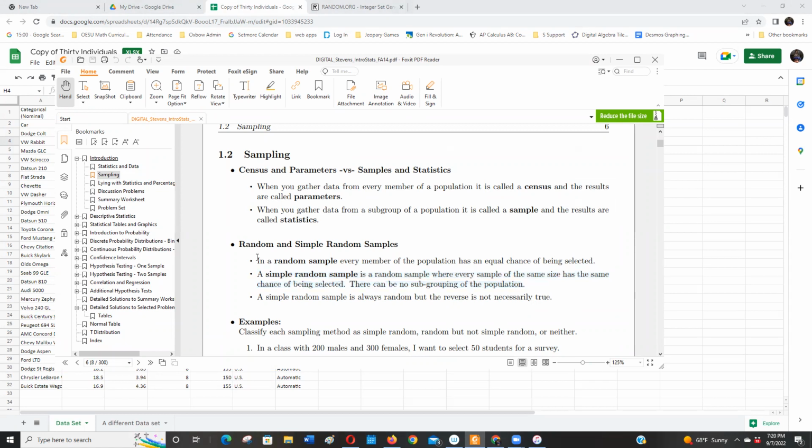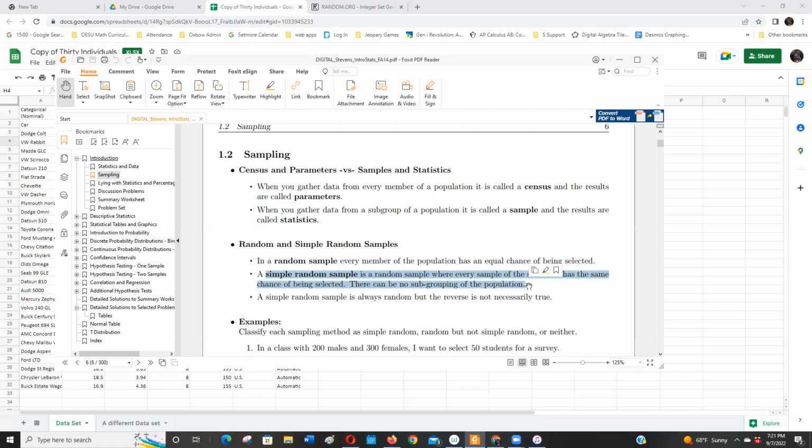Did I answer your question? What's the difference between a random sample and a simple random sample? In a simple random sample, all the possible samples are equally likely to be drawn, and in a random sample, every individual has the same chance of being drawn. Don't sweat this. This is the little thing.